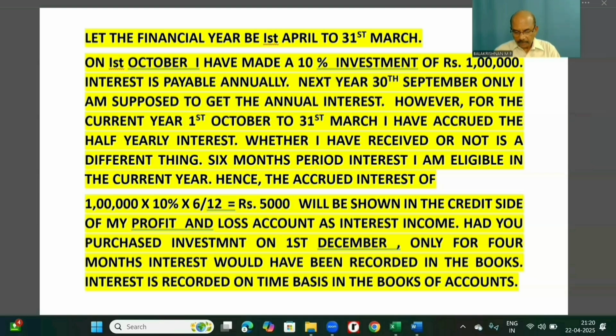Suppose you had purchased the investment on 1st of December, only for 4 months, that is December, January, February, March, interest should have been recorded in the books. That's all. Interest is therefore recorded on a time basis in the books of accounts.